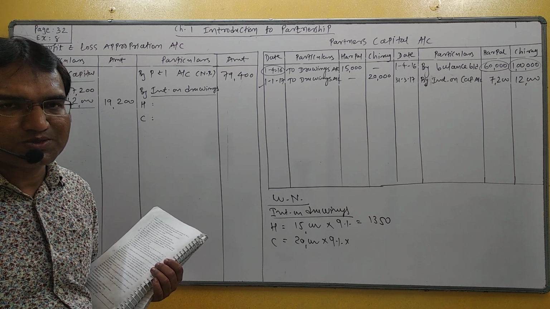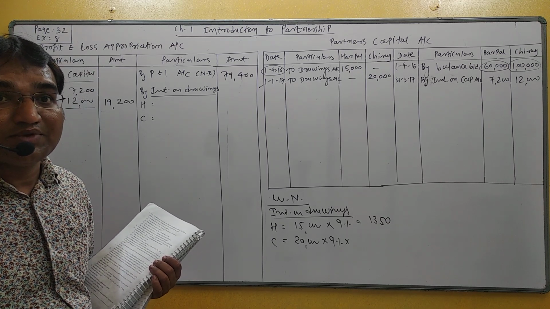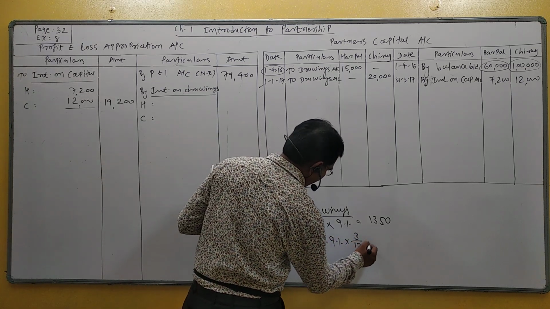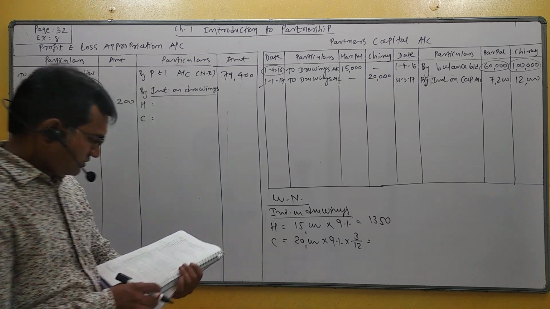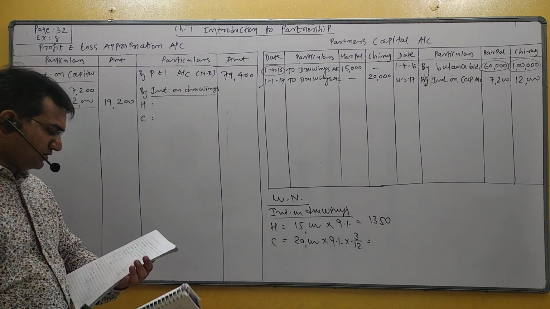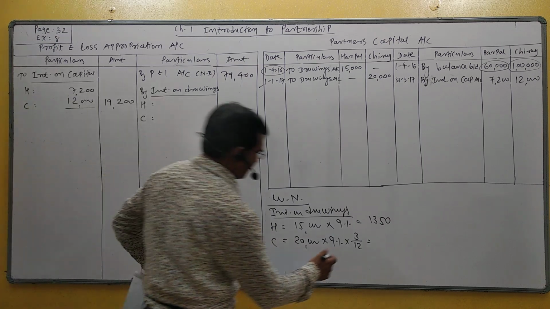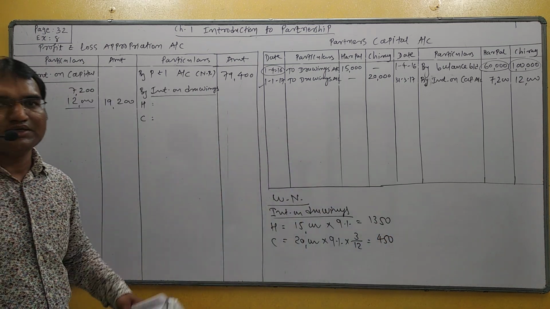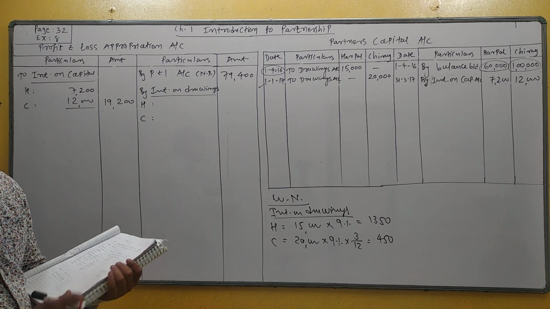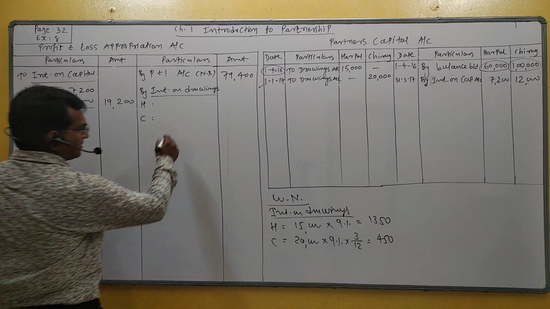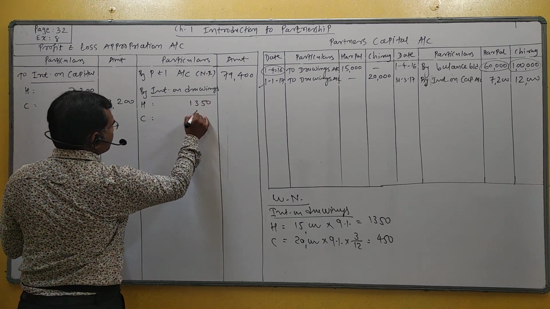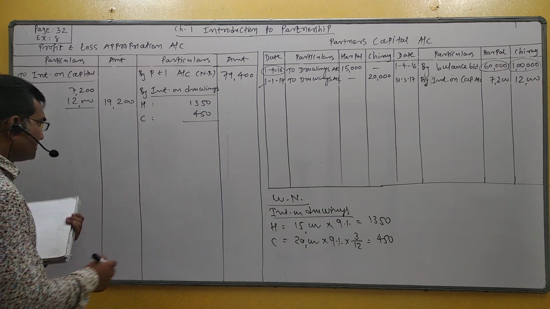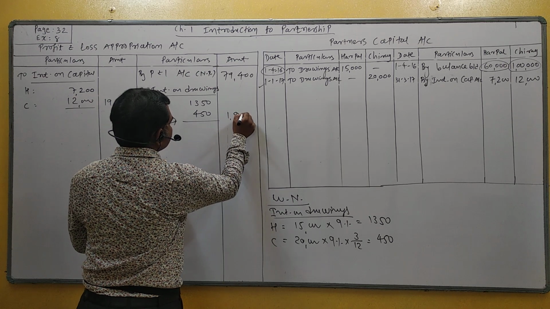Chirag withdrew 20,000 at 9%, but Chirag withdrew on 1st January 2017, and our accounting ends on 31st March 17. So how many months is the consumption period? January, February, March, 3 months. 3 by 12. So your final amount is 450. Understand? So this is interest on drawings. Now here 1,350 and 450. The total amount of interest on drawings is 1,800.